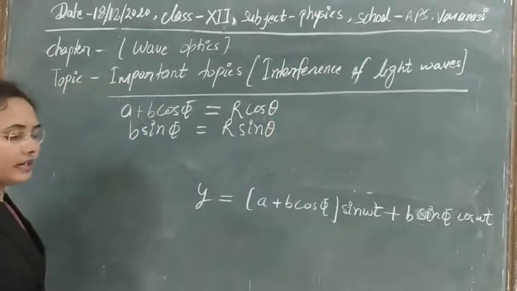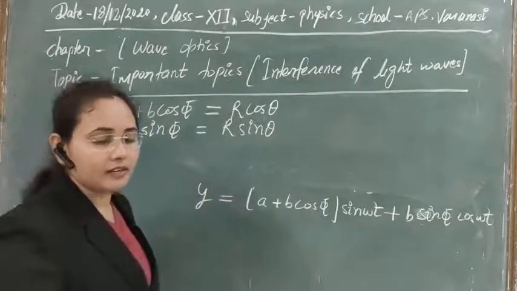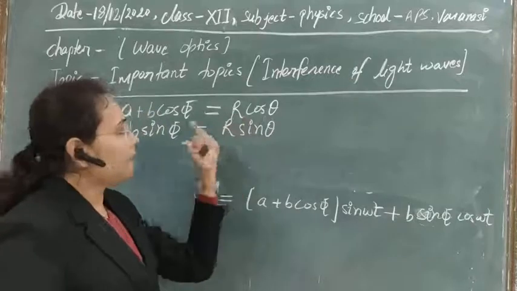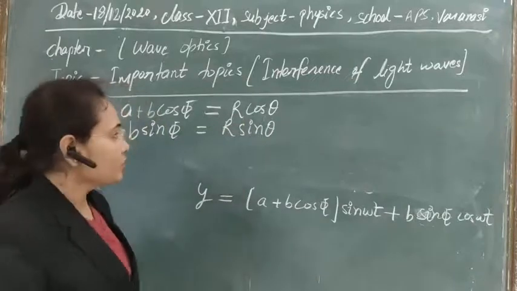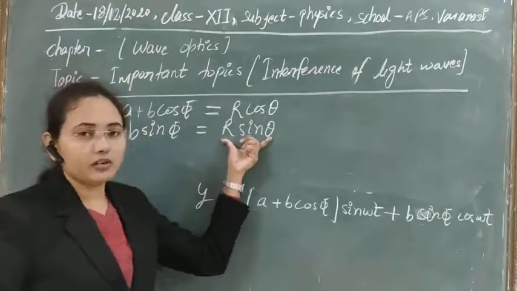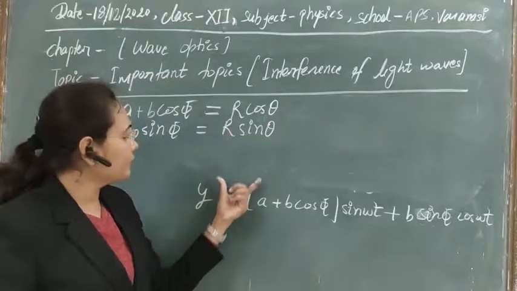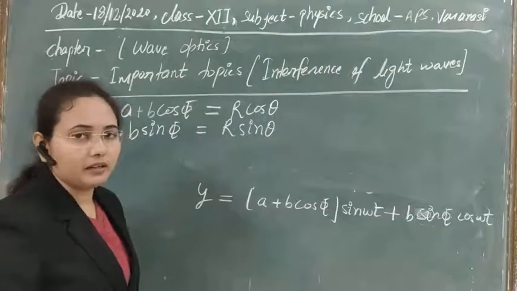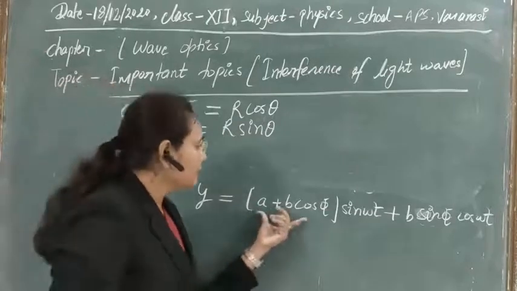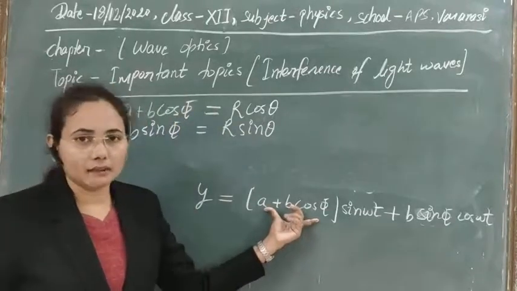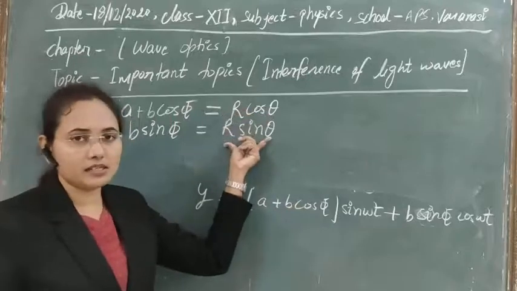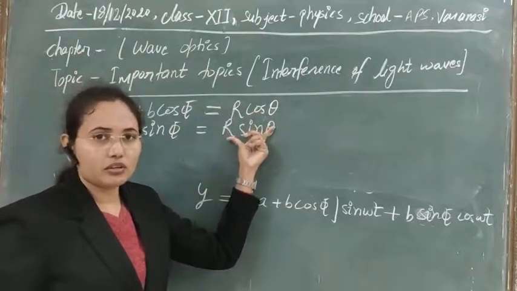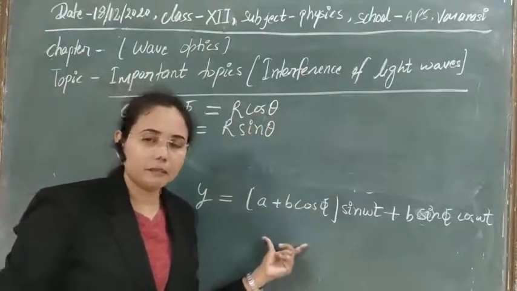So again theta is the phase of the resultant wave and r is the amplitude of the resultant wave. You can calculate its value later, but first of all let's put these values here. These all terms are constant, so we can replace them by new constants.